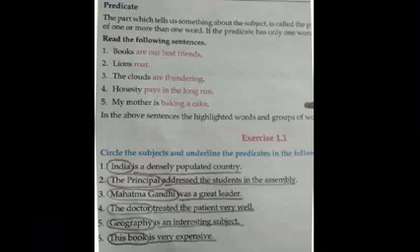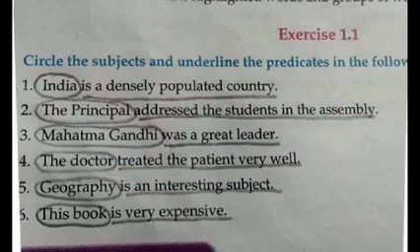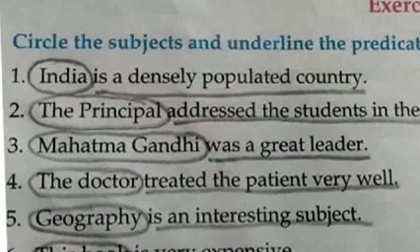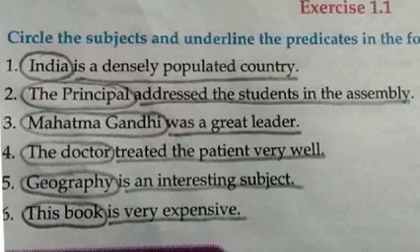Okay, very good. Now, before moving to the next topic, let's discuss the answers of exercise 1.1. Circle the subjects and underline the predicates in the following sentences. The first one, India is a densely populated country. Here, India is the subject and is a densely populated country is the predicate. Second one, the principal addressed the students in the assembly. Here, the principal is the subject. Addressed the students in the assembly is a predicate.